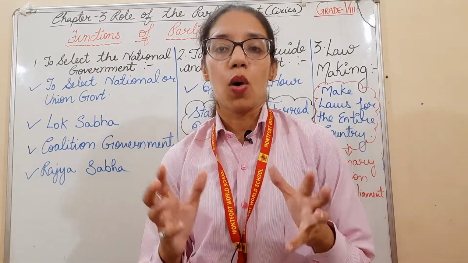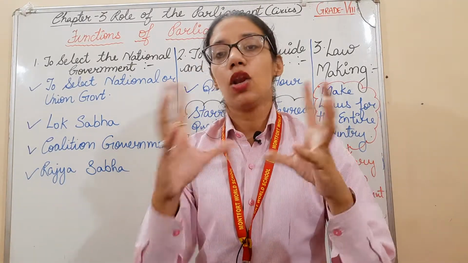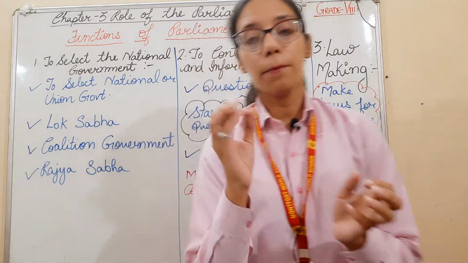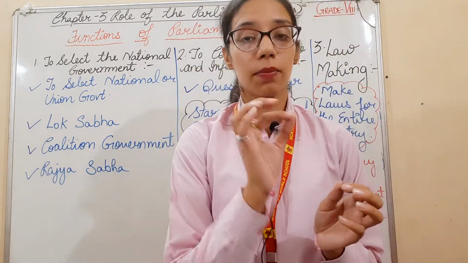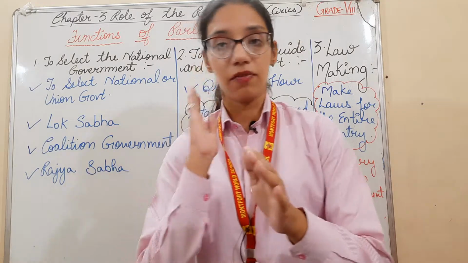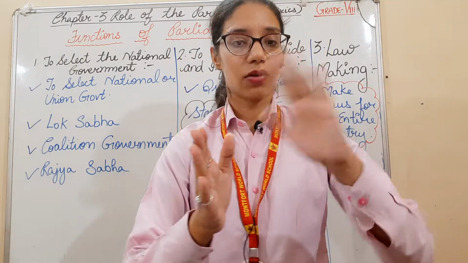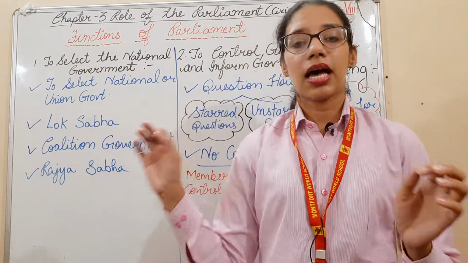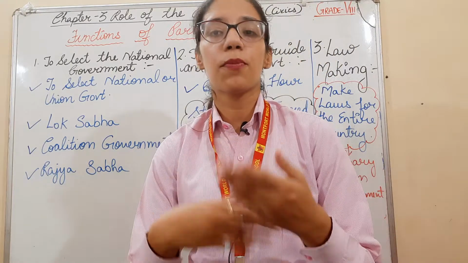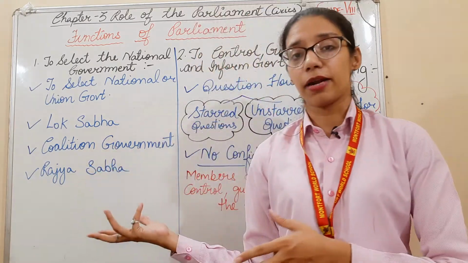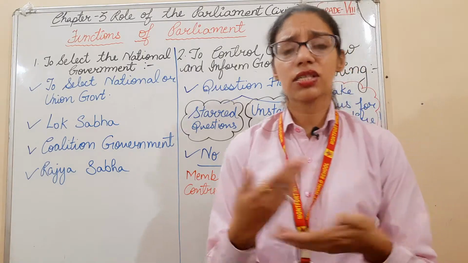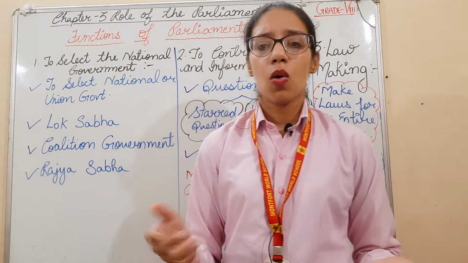To become a law, a bill must be passed by the Lok Sabha as well as the Rajya Sabha. The Rajya Sabha has the power to change the provisions in the bill. If they are not satisfied with the bill and want to change something in it, they can change it.